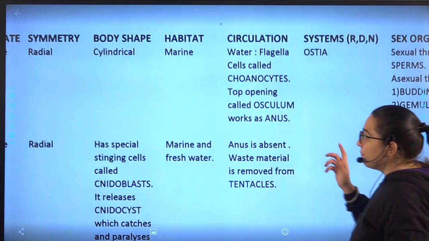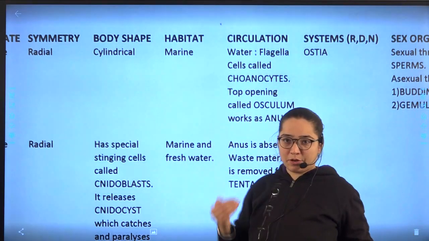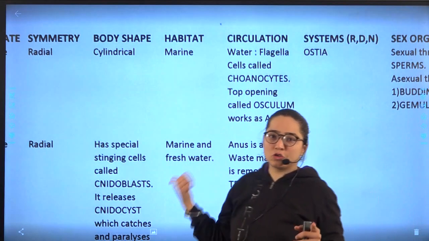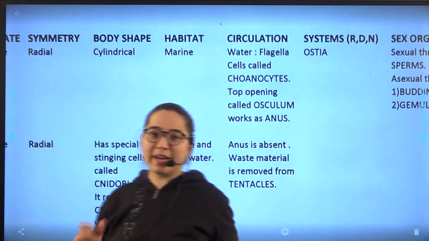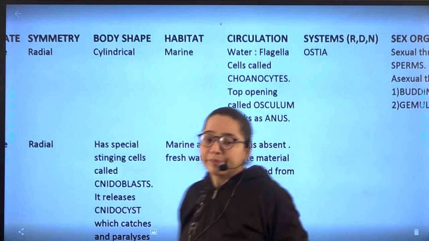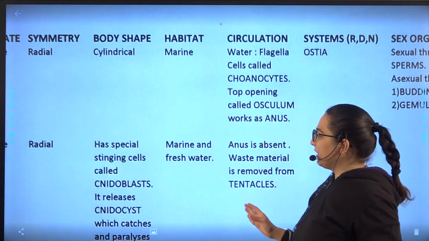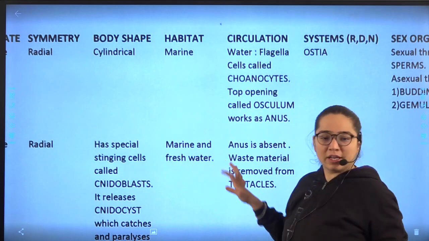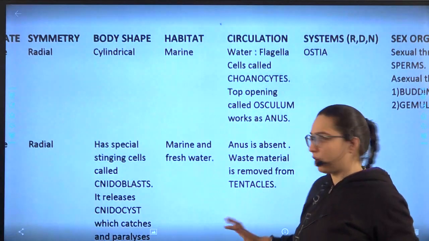Habitat. Okay, line wise आपको याद रखना है. सबसे पहला Porifera, उसमें क्या है? Marine. Second, Coelenterata. Coelenterates are also called cnidarians. And where are they present? Where do they live? They live in the marine and fresh water.